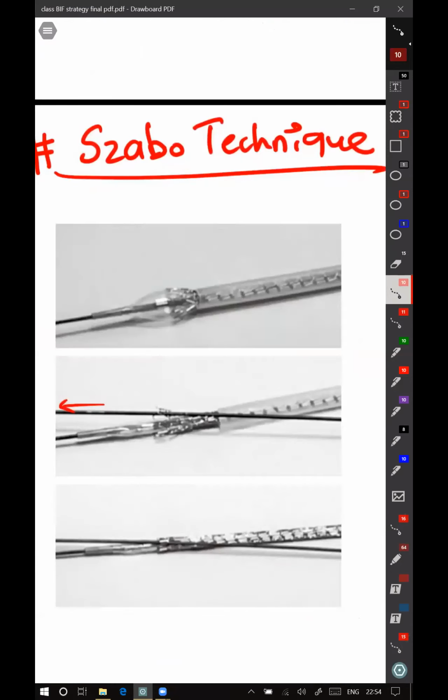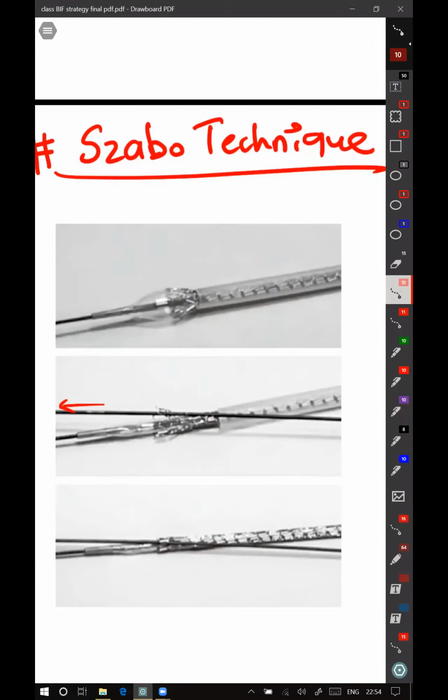This is Szabo. The stent usually comes with a balloon shaft, a balloon, over which the stent is pre-mounted in the factory. If you have noticed, when the sister gives you a stent, over that stent one plastic covering will be there. She will remove the plastic cover, throw it away, and then give you the bare stent usually.